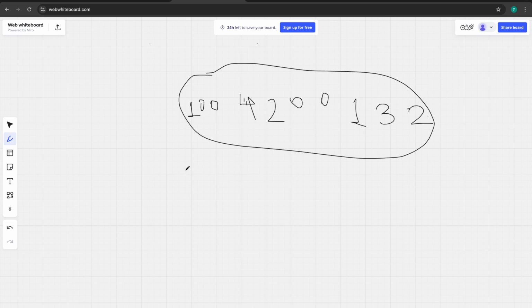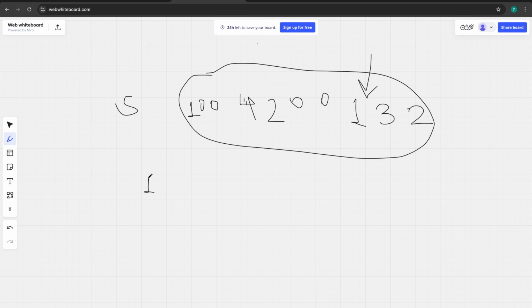Basically, our set contains all the elements 1 2 3 and 4, 100 and 200. Then we will be traversing over each element of the set. Assume this is our set. Let's say we are at the very first element, that is 1.